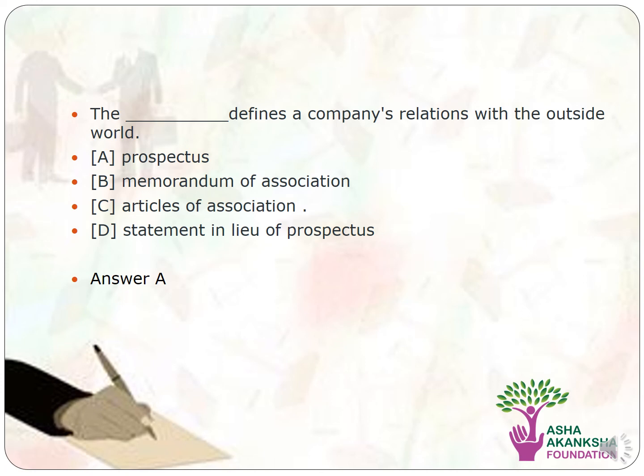The next question is, the dash defines a company's relation with the outside world. Options are option A, prospectus, option B, memorandum of association, option C, articles of association, and option D, statement in lieu of prospectus. The correct answer to this question is option A, that is prospectus.